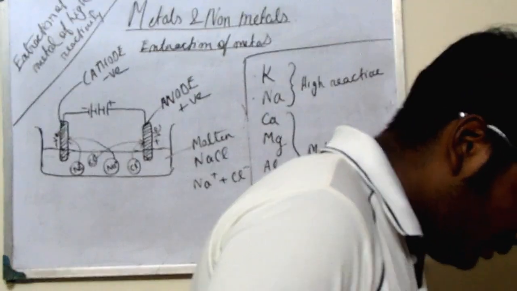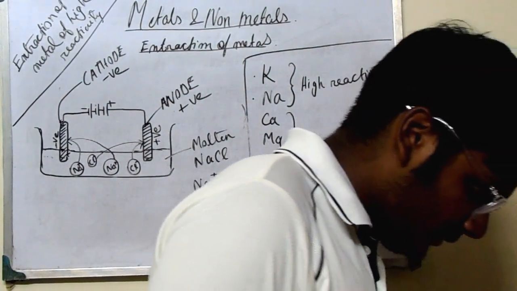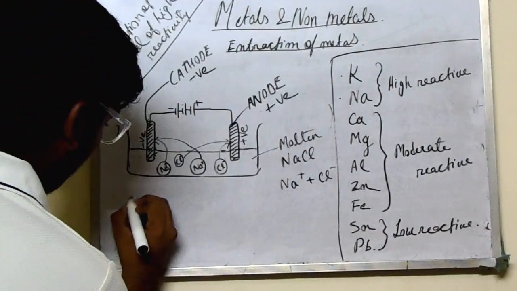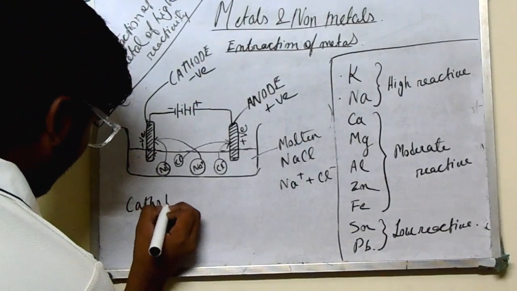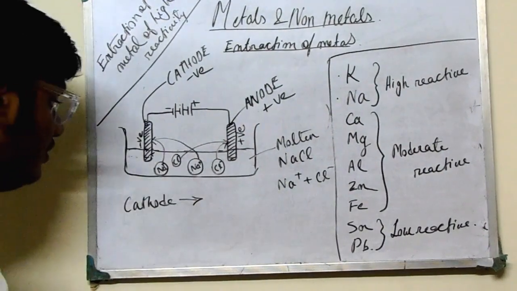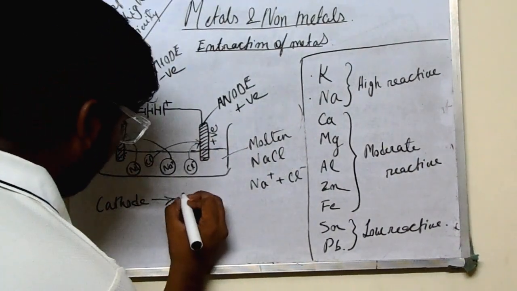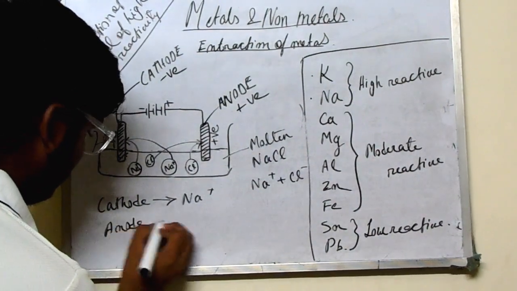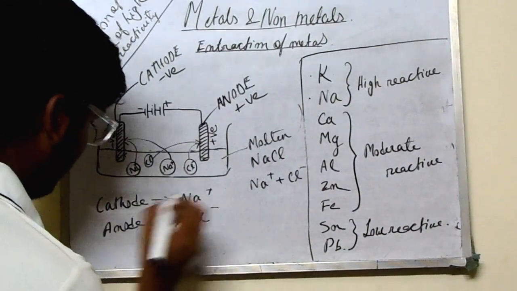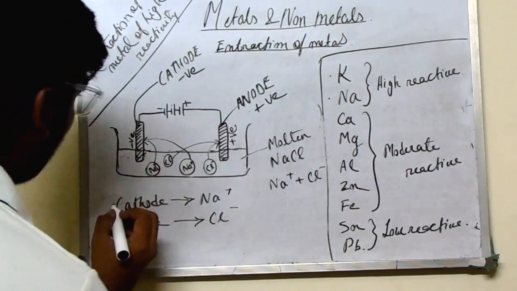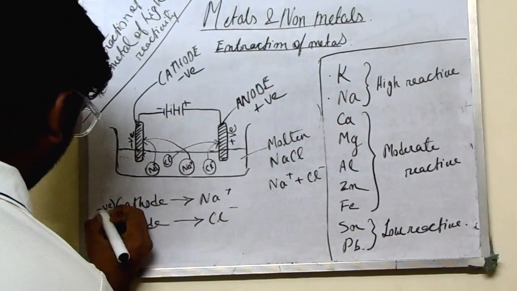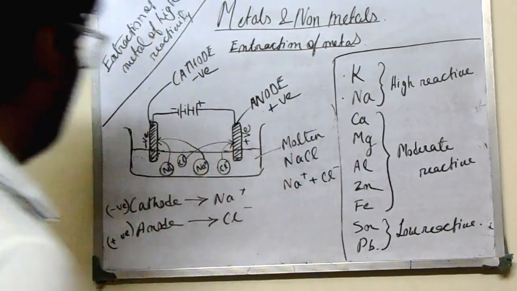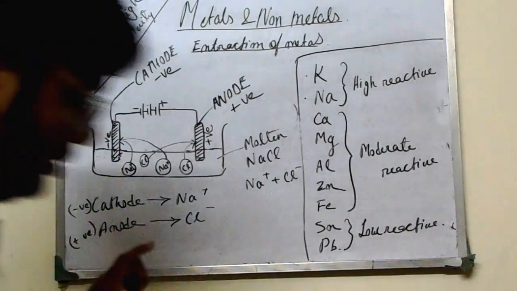So what will we get at the cathode? At the cathode bar we will get sodium, Na plus, and at the anode bar we will get Cl minus. Why? Because cathode is negative and anode is positive. Okay, complete.